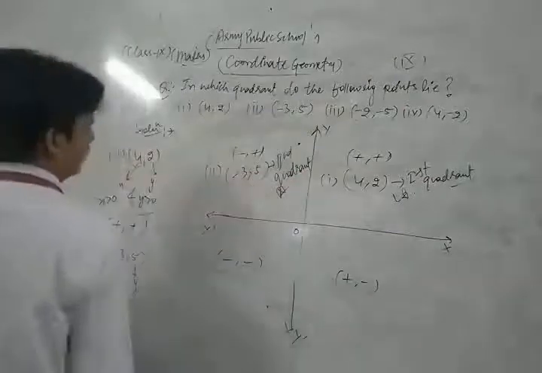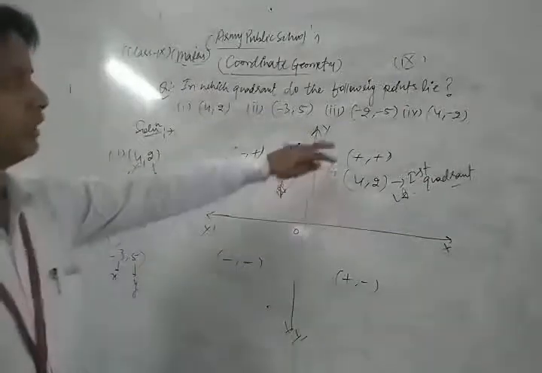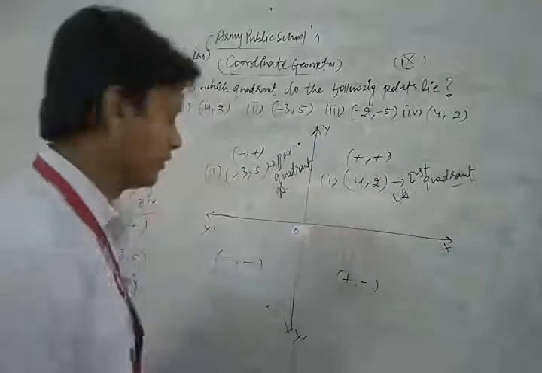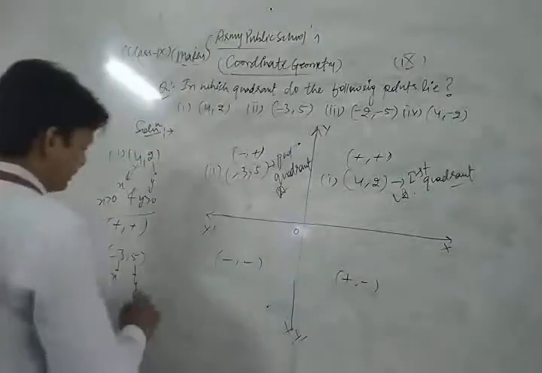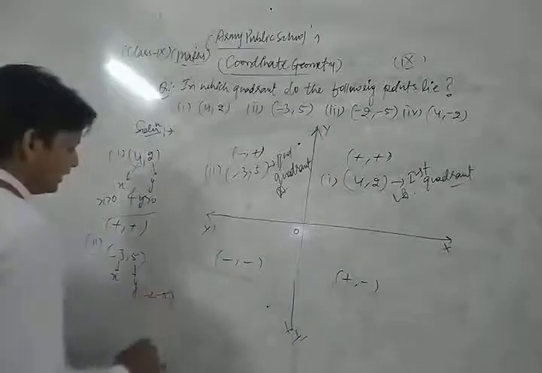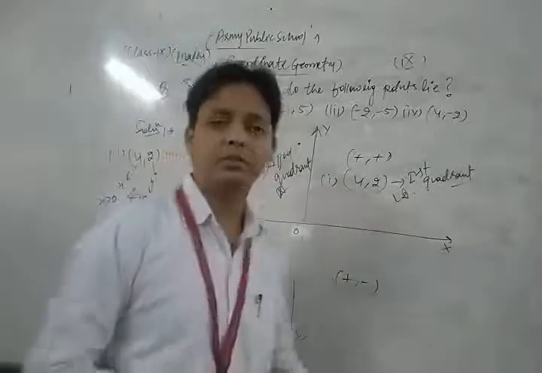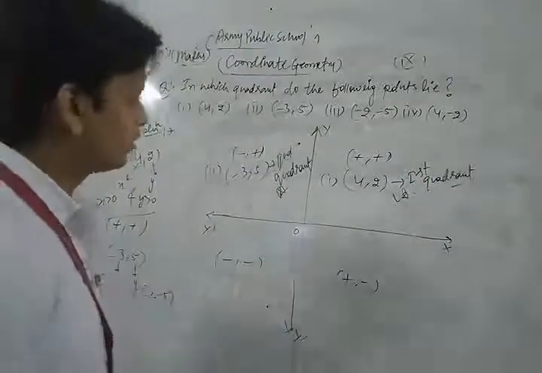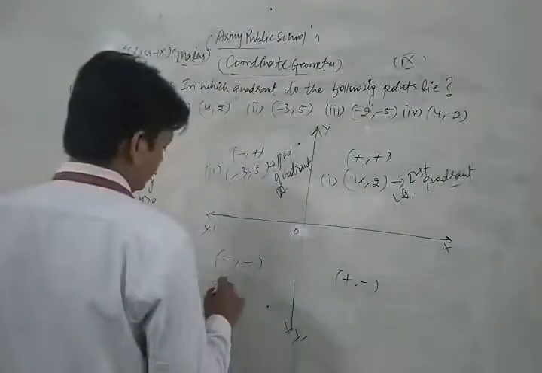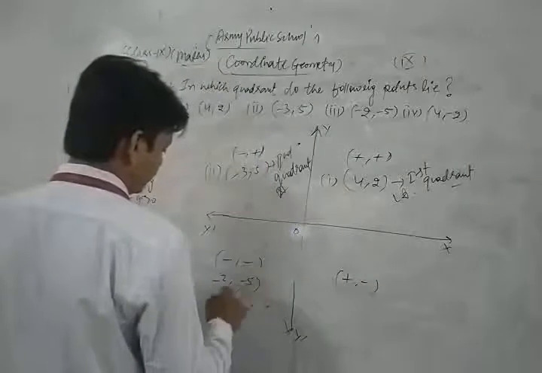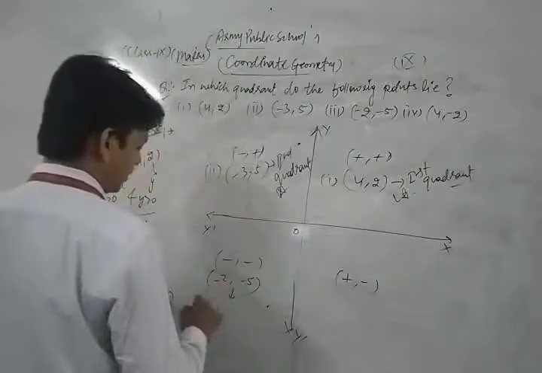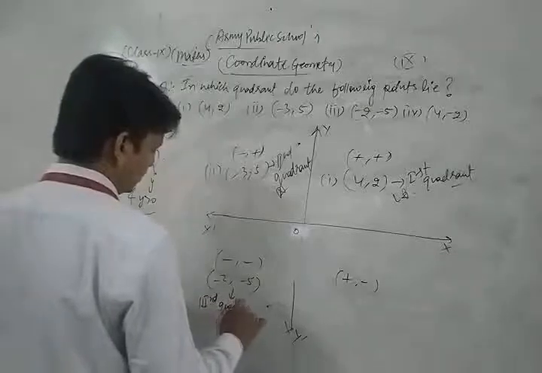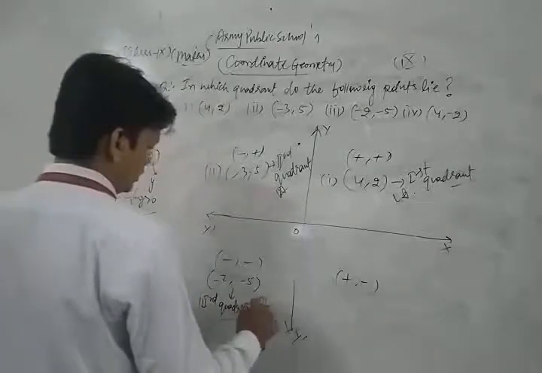Now similarly we have (-2, -5). Here the abscissa and ordinate are both negative, and both negative means the third quadrant. So (-2, -5) lies in the third quadrant. This is the answer.